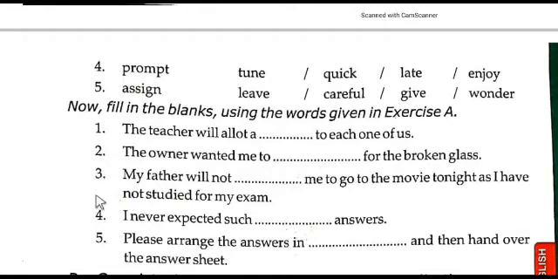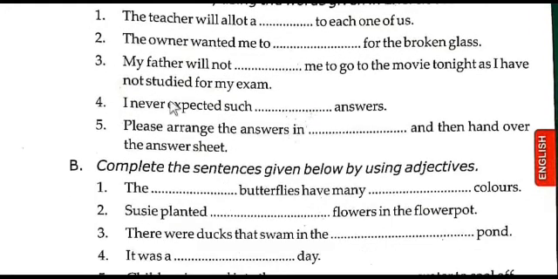Then third one: my father will not dash me to go to the movie tonight as I have not studied for my exam. So here, my father will not permit. We say permit, or we can say allow. Then fourth one: I never expected such dash answers. What can we use here? Prompt answers. Prompt means quick. I never expected such prompt answers.